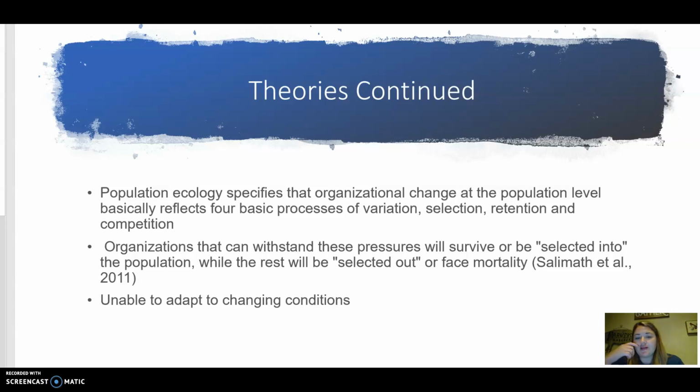Continued. Population ecology specifies that organizational change at the population level basically reflects four basic processes: variation, selection, retention, and competition. Organizations that can withstand these pressures will survive or be selected into the population, while the rest will be selected out, so face mortality. This makes me think of survival of the fittest, like they're either going to make it or they're not. If they're selected because they're doing really well, they're going to make it, and if not, gone. And this theory says that they're unable to adapt to changing conditions.